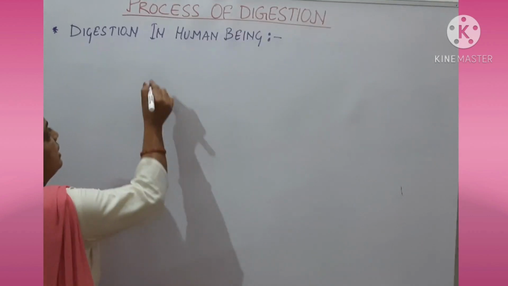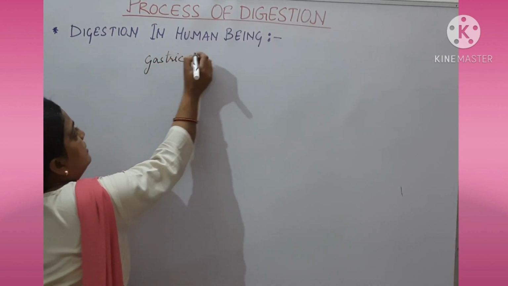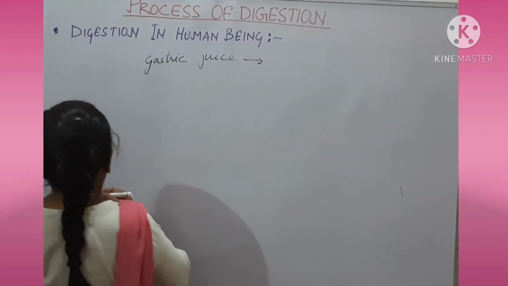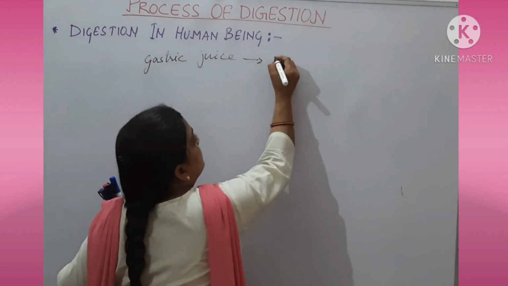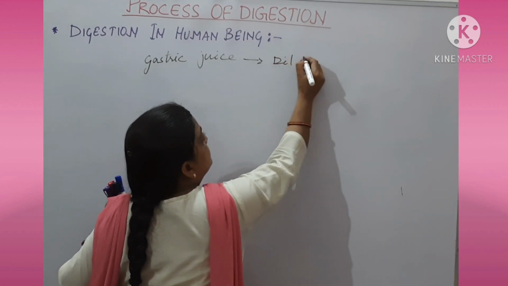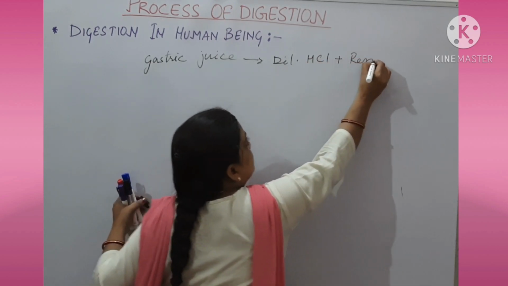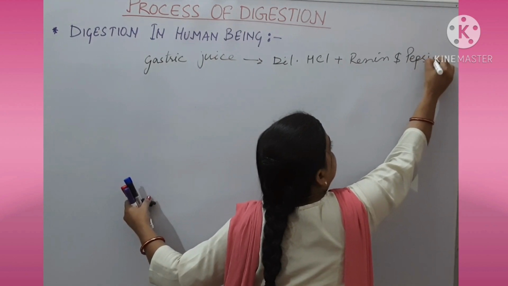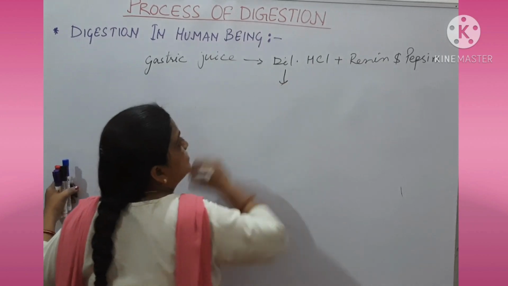Now I told you that your gastric juice is present, and this gastric juice is made up of dilute HCl plus renin and pepsin. So now let us know the function of this.